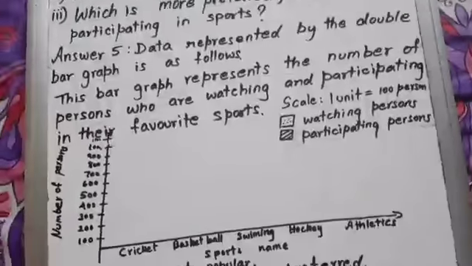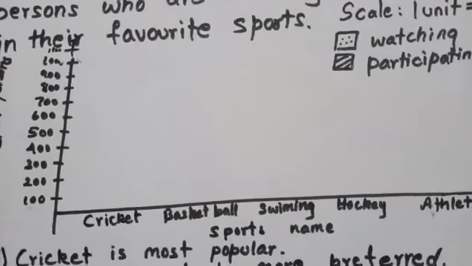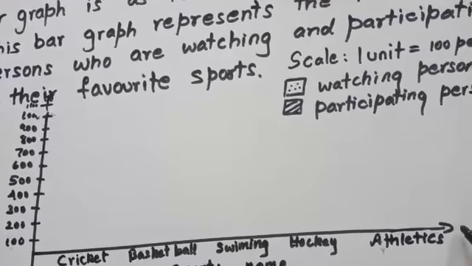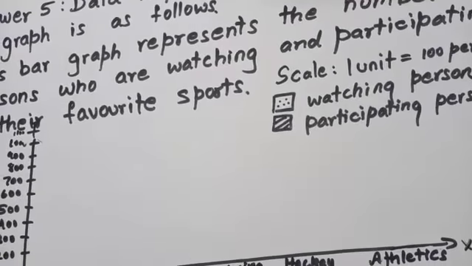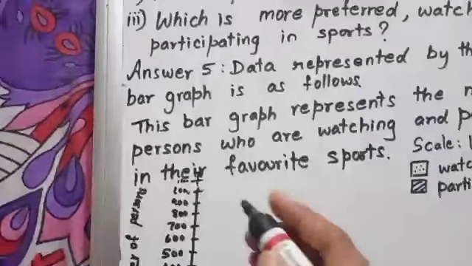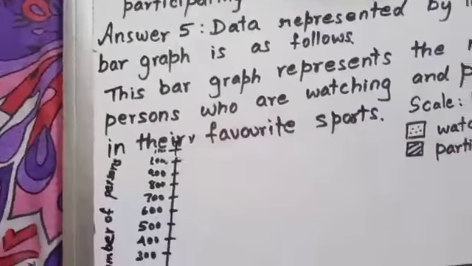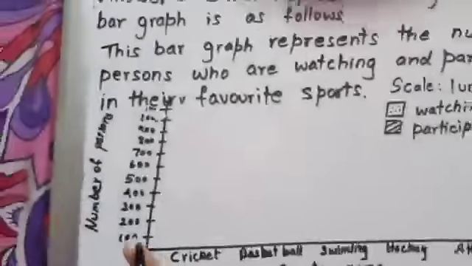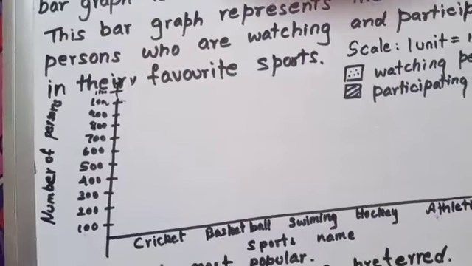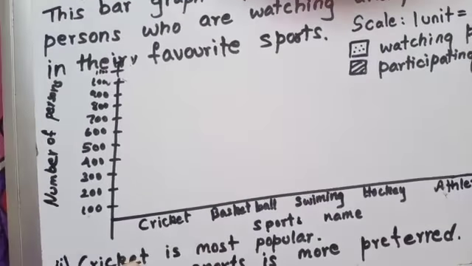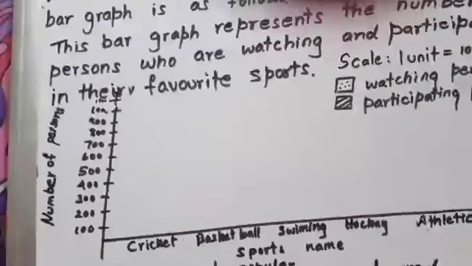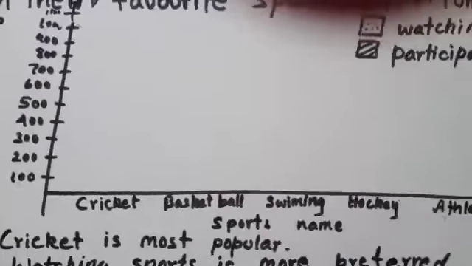Let us draw the double bar graph. As I told you, before you draw the bar graph, you have to choose the x-axis and y-axis. You can name them differently also, but usually we use the x-axis as well as the y-axis. Now the x-axis we have taken as the sports name, and the y-axis we have taken as the number of persons: cricket, basketball, swimming, hockey, athletics. Now we don't have much work. It is easy, just like a game.